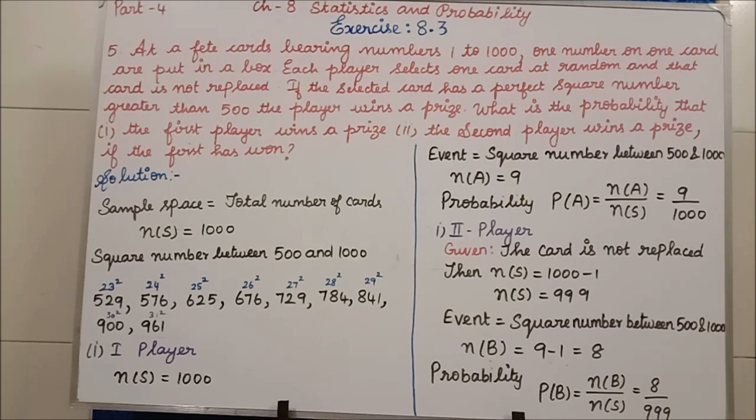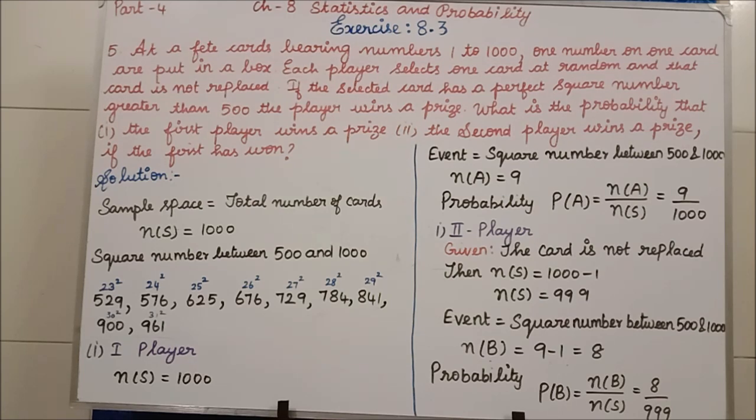Consider that I am taking one card, and in that card 676 is written. Then it is a perfect square number, so I am the first winner of that game. The card I have taken, 676, will not be put back inside the box. That card will be kept separately. The next person has to play the game with the remaining cards. Like that they were playing the game.